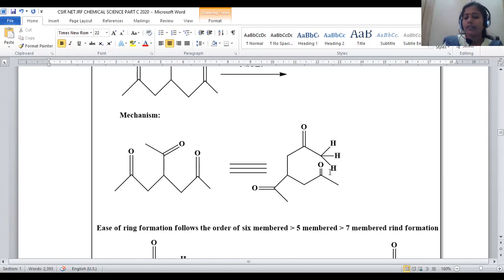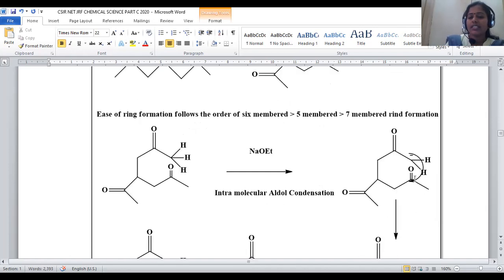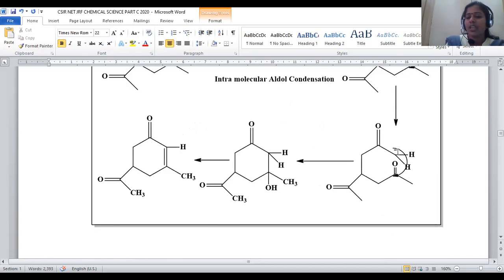This carbanion will be linked to the carbonyl group at this carbon. We have many possibilities because the system is associated with 3 different carbonyls. But the preference is given for a 6-membered ring, which is more stable when compared to a 5-membered ring, and least preference is given for 7-membered ring formation. That's the reason why selective cyclization takes place at this region and the corresponding 6-membered ring is generated.